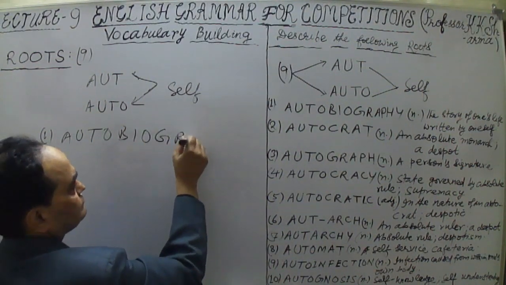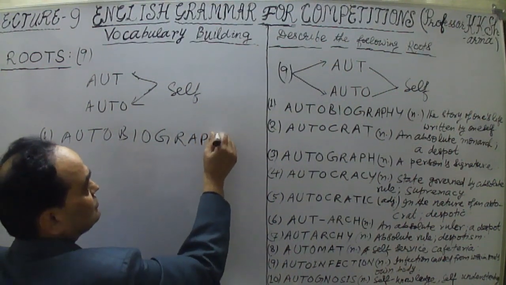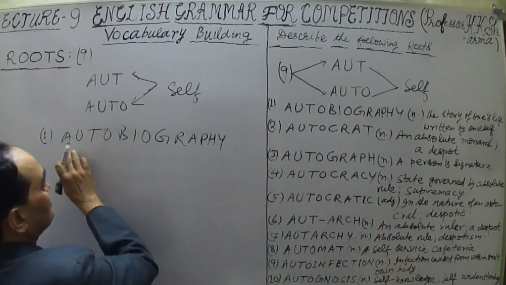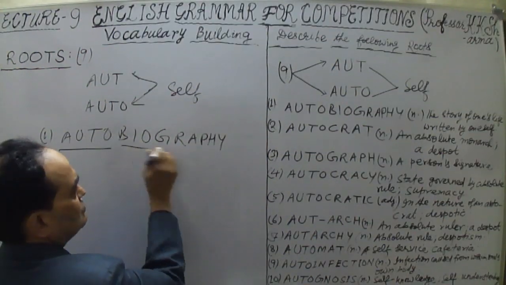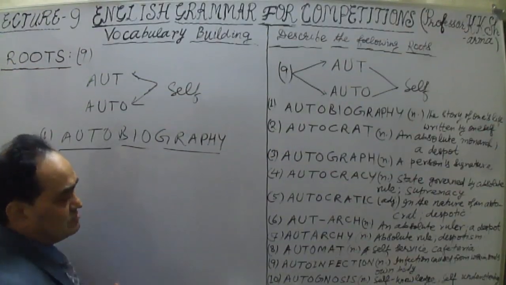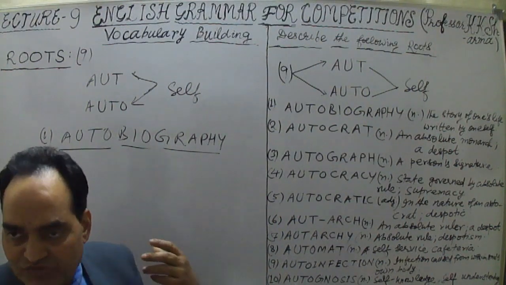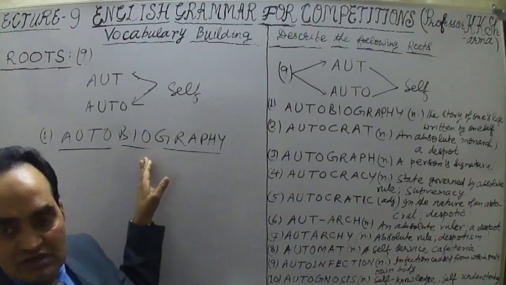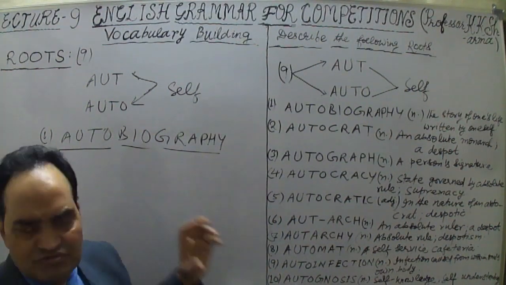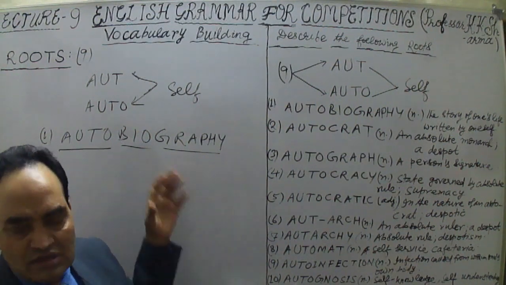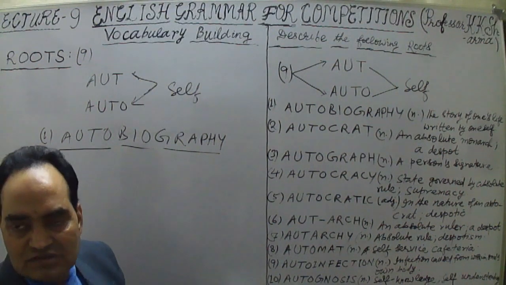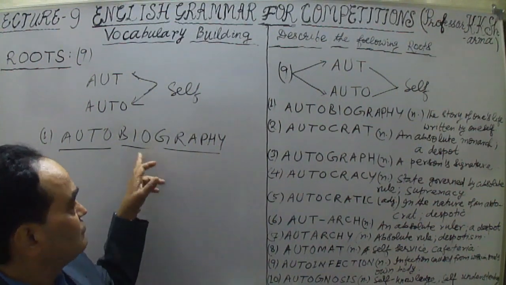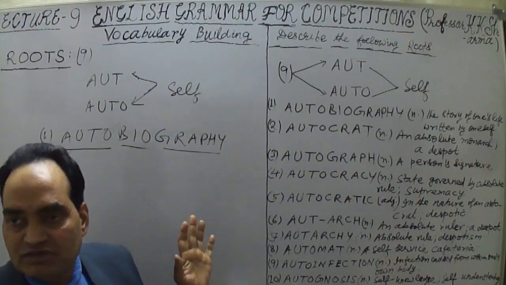Autobiography. Auto, bio and graphy: three parts are making this one word. Auto means self, bio means life, and graphy means writing. So, writing the life of oneself. If I am writing my own life, that is written material of one's own life, that is known as autobiography.